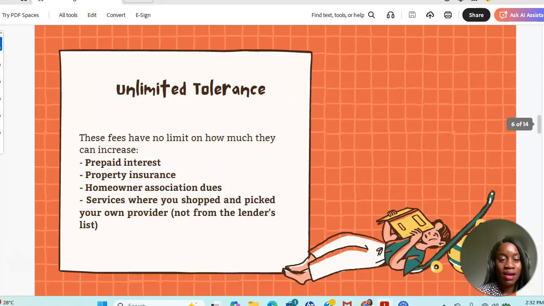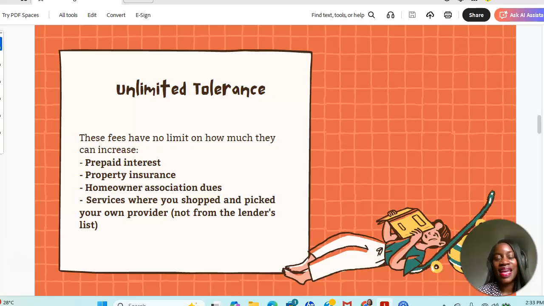tolerance. Okay, the final category is unlimited tolerance. Now, as this name implies, for this category, the tolerance is unlimited. So the fees can change by any amount. There is no limit to how much the fees can change between what is disclosed on the loan estimate and what is disclosed on the CD, right? So fees in this category include things like your prepaid interest, your property taxes, your property insurance, homeowners association dues, anything that may be put in escrow or put in reserves, those have unlimited tolerance.